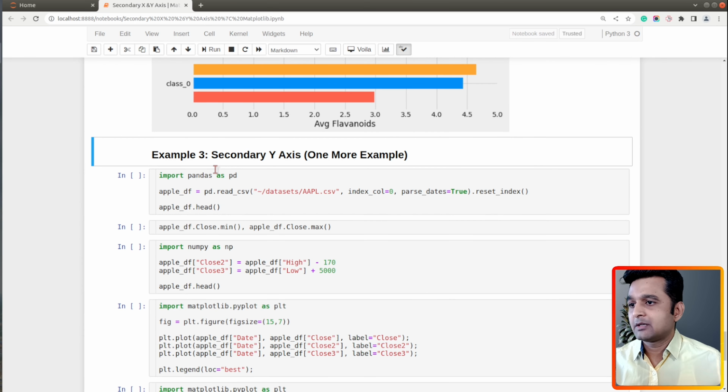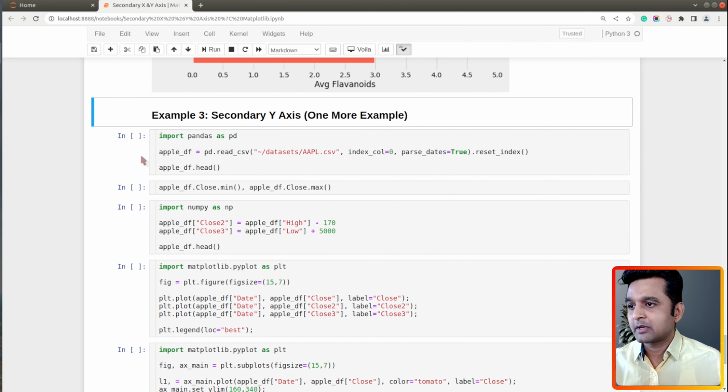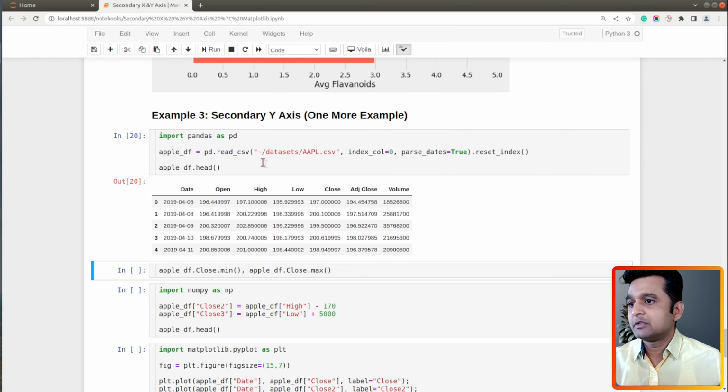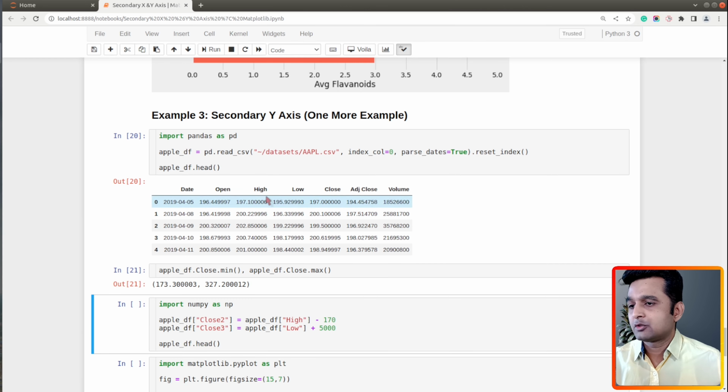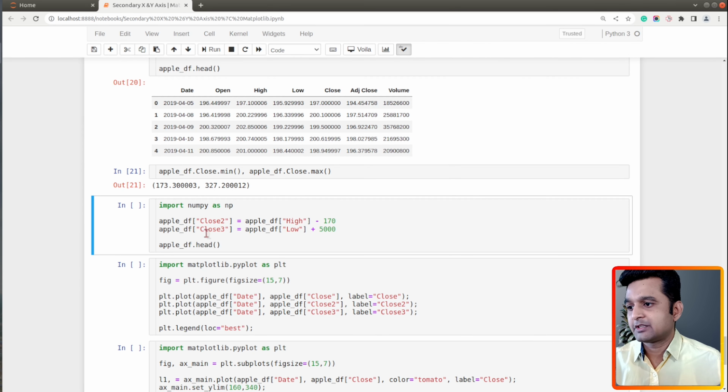Now the third example, so I have included one more example to show usage of secondary y-axis. So I won't code this particular chart, I have included coding for it, but this is included for explanation purpose, so I will execute the cell one by one. So I have used this Apple OHLC dataset for this chart. Now this dataset has prices of Apple stock from 2019 to 2020, and there are 4 prices: open, high, low, and close. So we'll be using this data frame to create a chart.